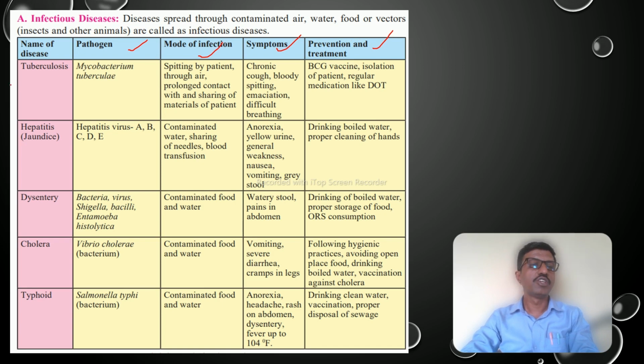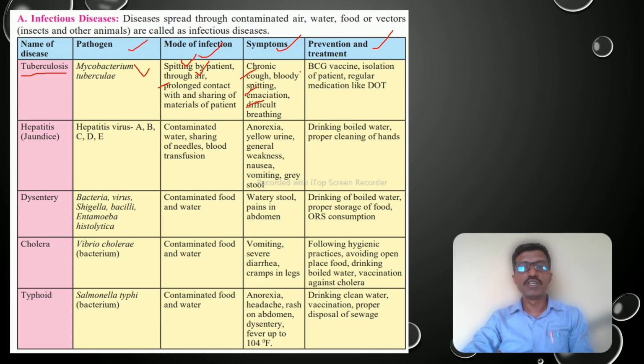The first disease is called tuberculosis, TB, which is caused by Mycobacterium tuberculosis. The mode of infection is spitting of the patient through air, or prolonged contact with and sharing of materials of the patient. Symptoms are chronic cough, bloody spitting, emaciation, and difficulty in breathing.